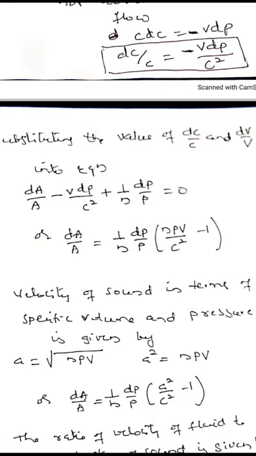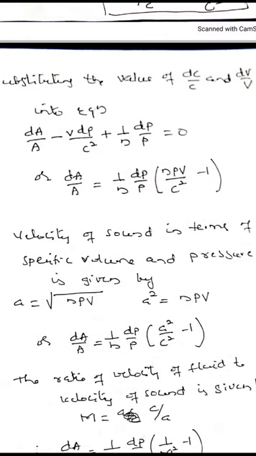We know that the velocity of sound is equal to root npv, so npv equals a². Putting the value of npv as a², we get dA/A = (1/n)(dP/P)(a²/C² − 1).